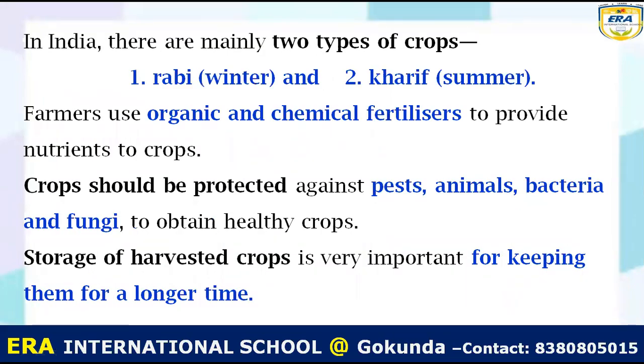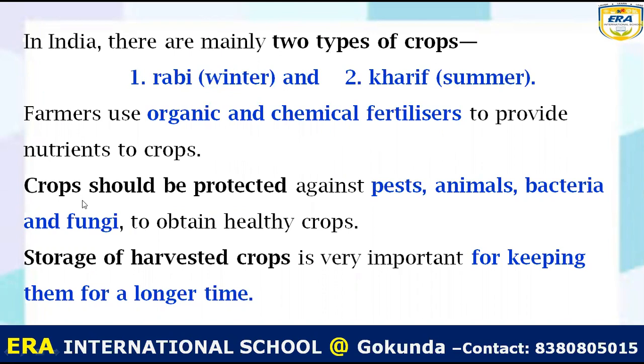In India, there are mainly 2 types of crops: Rabi crops that are grown in winter and Kharif crops that are grown in summer. Remember it. How many types of crops are grown in India? 2. Rabi in winter, and Kharif in summer. Farmers use 2 types of fertilizer: one organic and second chemical fertilizer.